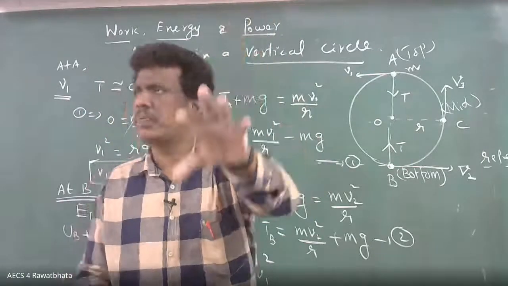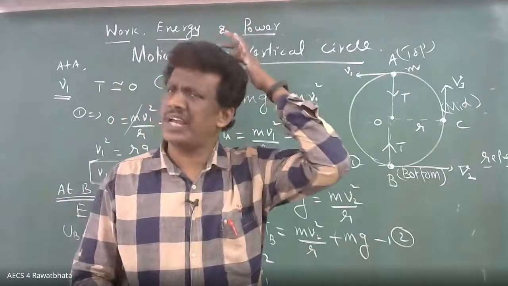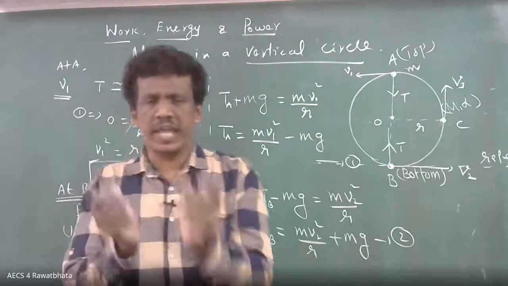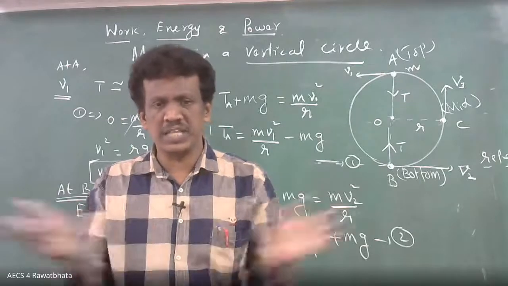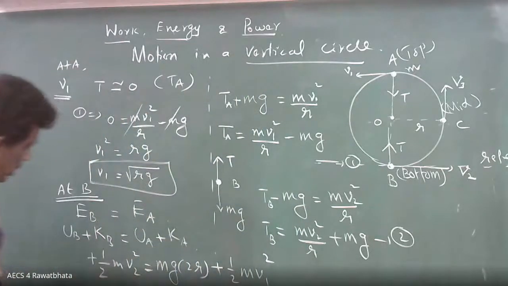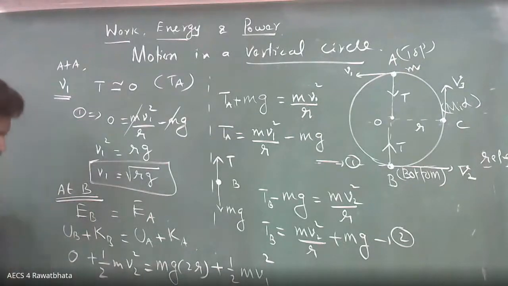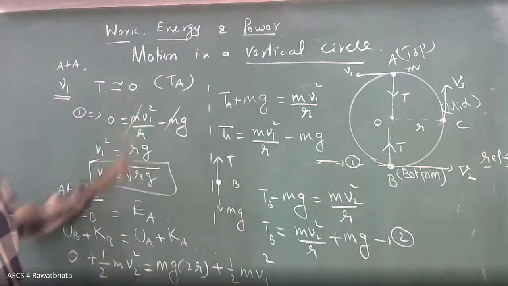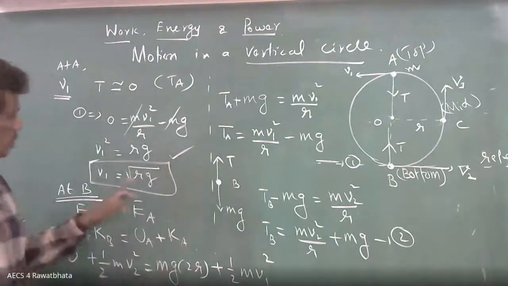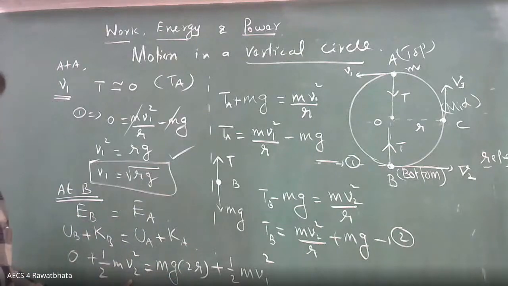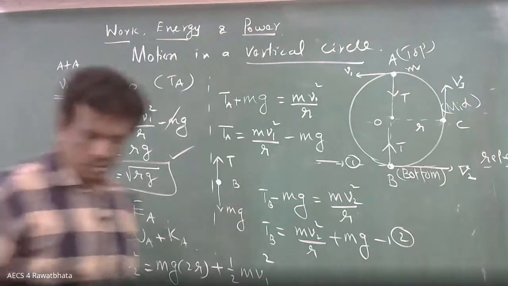I think you have already proved the law of conservation of mechanical energy at three different points, checking the potential energy and kinetic energy at A, B, C. That was only verification. So here it will be 0. If you simplify, since V1 you already got, V1 is square root of RG, put it here. So V2 you can find out. Find out, all of you.